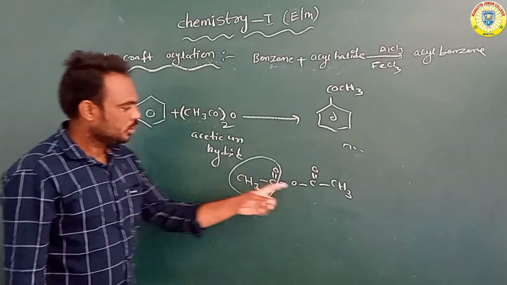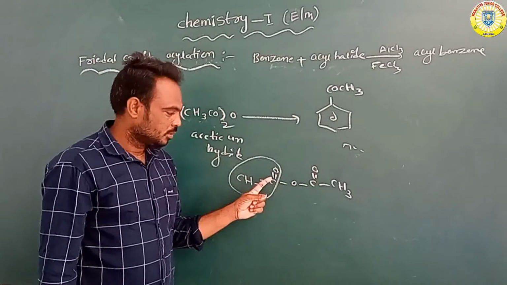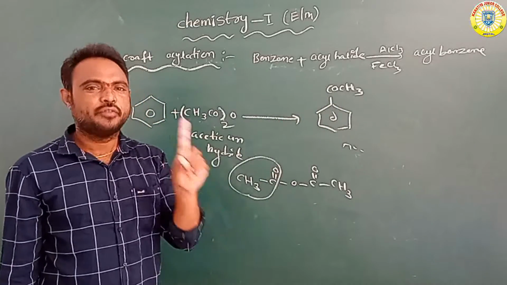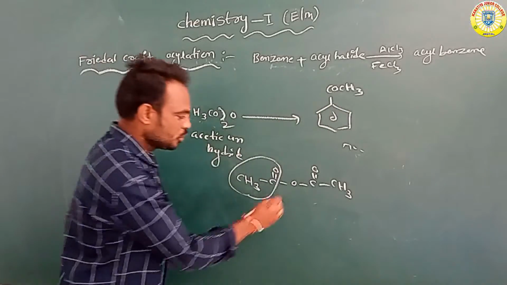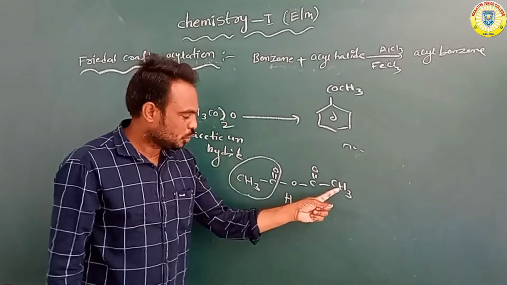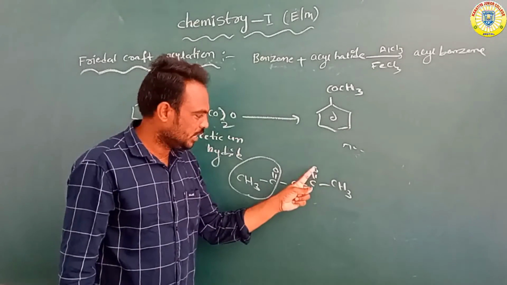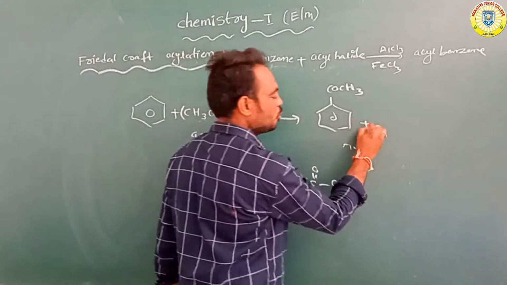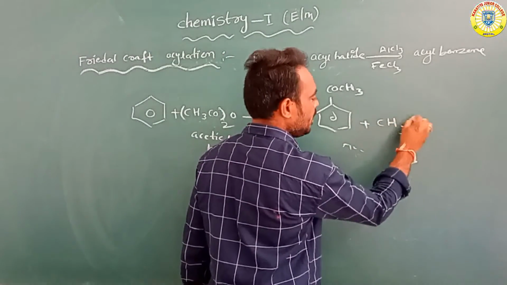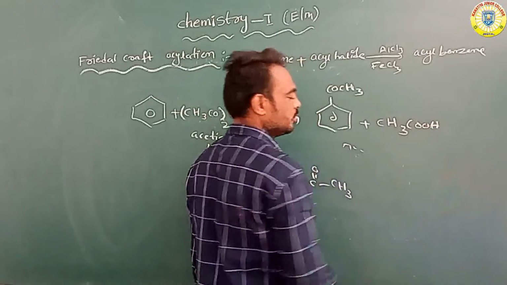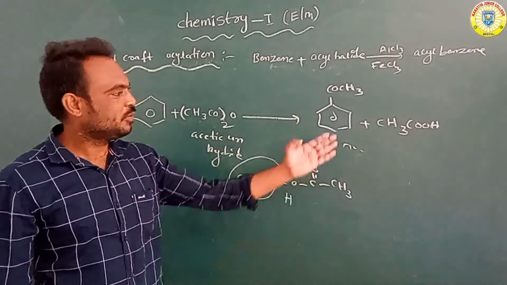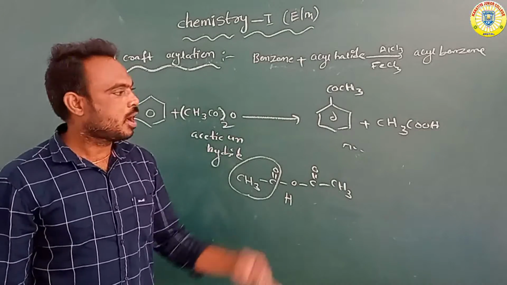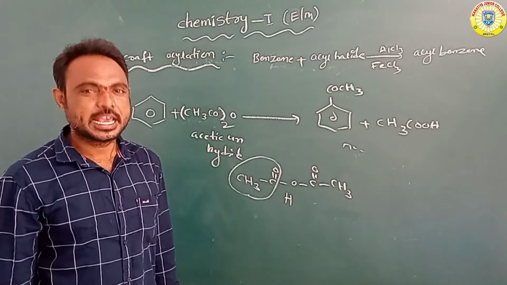When benzene is attached with COCH3, one hydrogen is lost, forming CH3COOH. What is CH3COOH? It is acetic acid, or ethanoic acid.